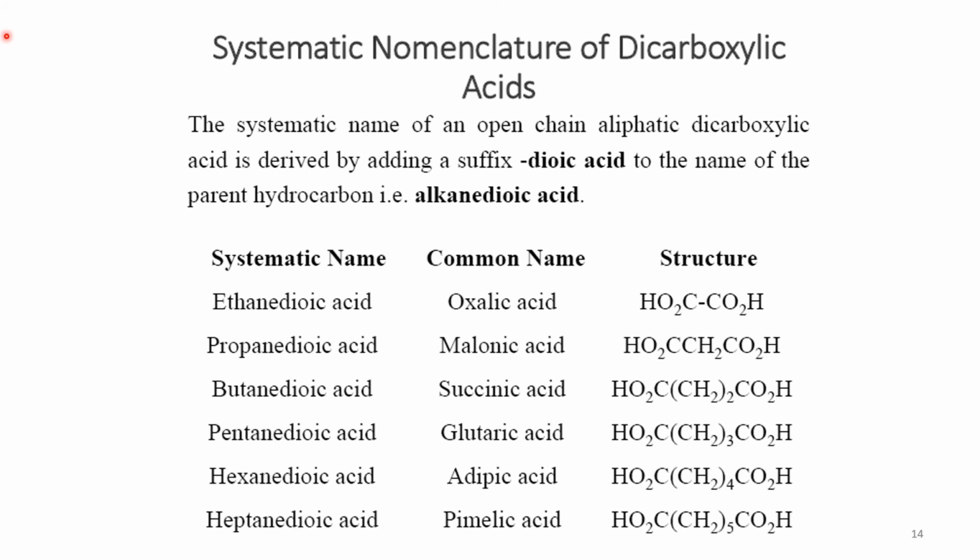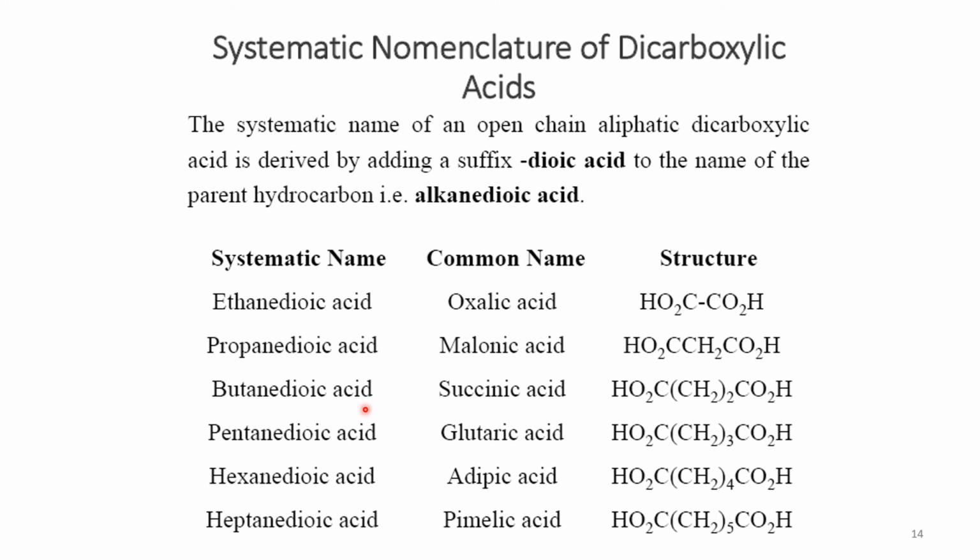The second example, when we have 3 carbon atoms and 2 of them are carboxylic carbon, and the third one is the other CH2 group, the common name is malonic acid, and the systematic name is propane dioic acid. The next compound in the same homologous series is succinic acid, having 4 carbon atoms. Because the carboxyl group can only be present at the end of the chain, we have CH2 or methylene groups in the middle, and we call it butane dioic acid by IUPAC nomenclature.